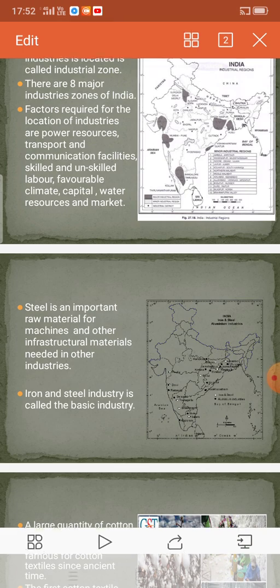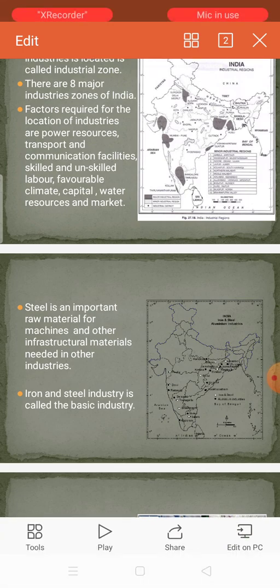Now they will ask you in the examination a 2 marks question, children: what are the requirements to establish an industry? So you should write: power resources, transport, communication facilities, skilled and unskilled laborers, favorable climate, capital, water resources, market. If you write all this, they'll give 2 marks.